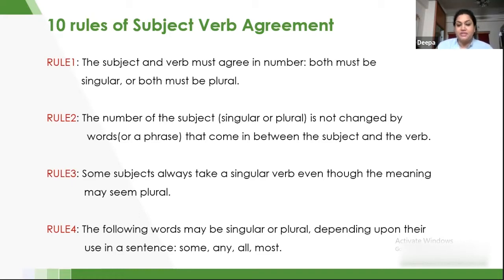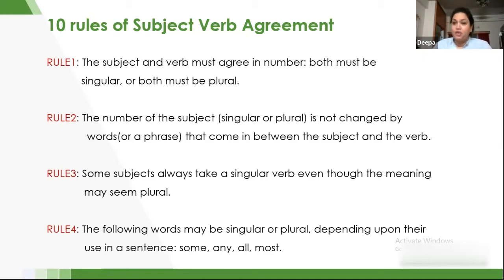So what is the right usage? Rule number 1. Whenever I use one with any noun or pronoun, I am going to use the singular verb.